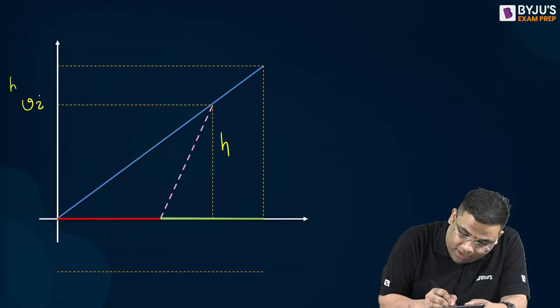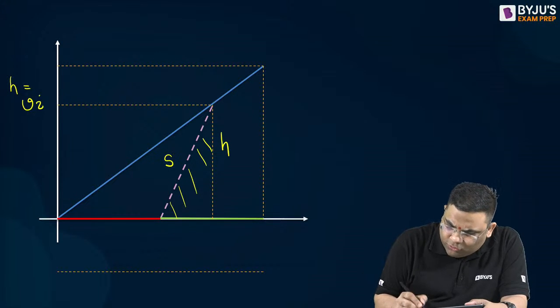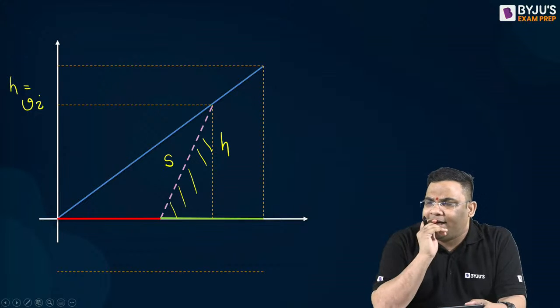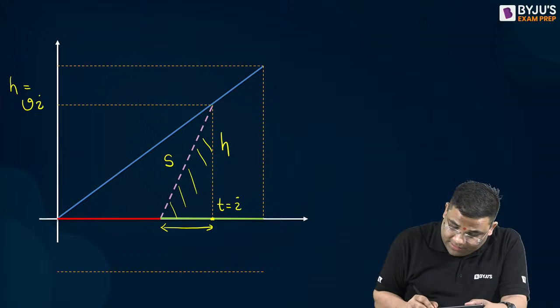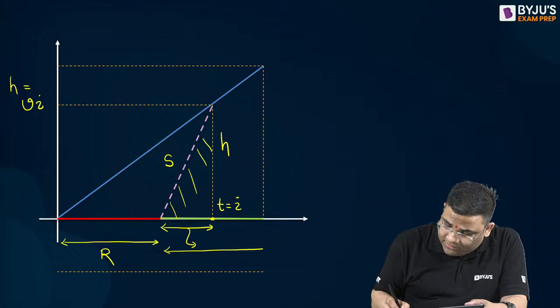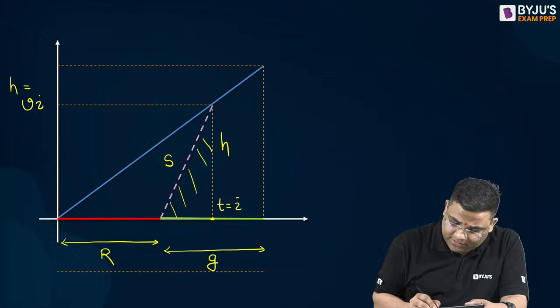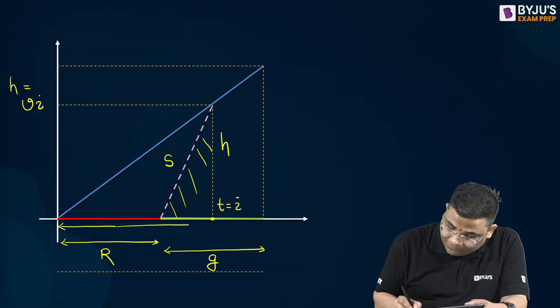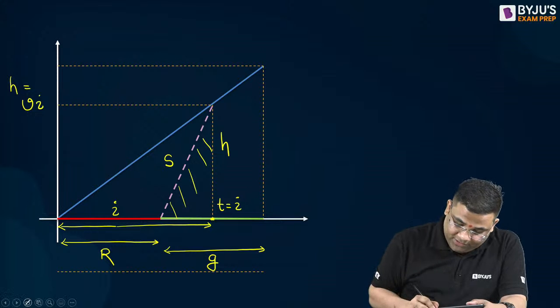This h is equal to v into t from this small triangle also, na? From the small triangle, you see this is your slope, right? S, the departure rate. And this will be how much, tell me? If this is t is equal to t, and this is your r, then what will be this value, tell me? Suppose this is g. Then what will be this value?